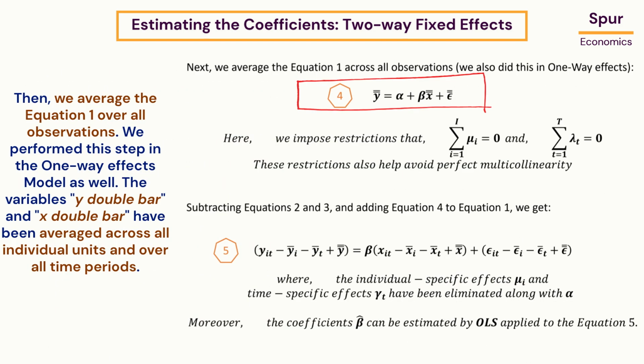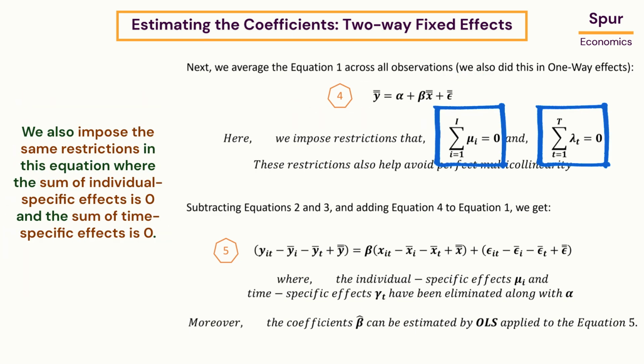Then, we average the equation 1 over all observations. We performed this step in the one-way effects model as well. The variables y double bar and x double bar have been averaged across all individual units and over all time periods. We also impose the same restrictions in this equation where the sum of individual specific effects is 0 and the sum of time-specific effects is 0.